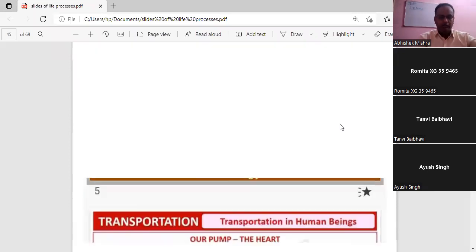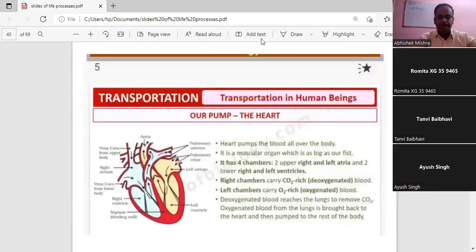Sir, deoxygenated blood from different organs of the body enters the right atrium through superior vena cava. Okay. Then it goes to right ventricle. Now, first we have to say upper part. The deoxygenated blood enters into the right atrium from the upper part of the body through superior vena cava, and from the lower part it enters with the help of inferior vena cava. Okay, go ahead.